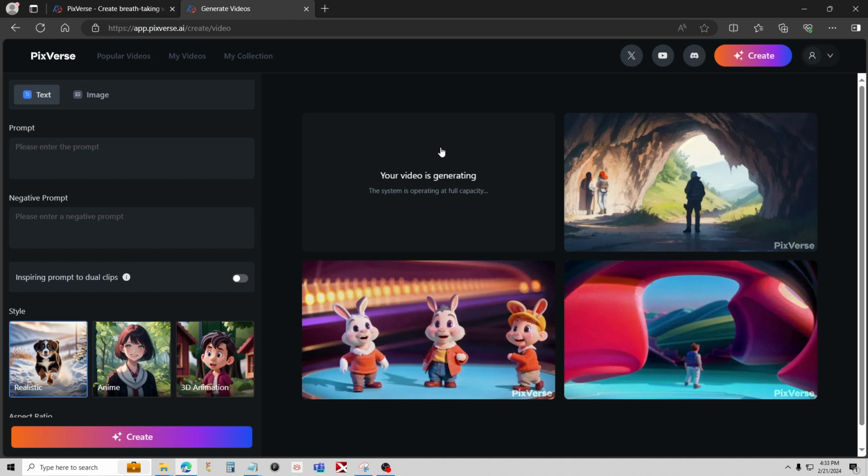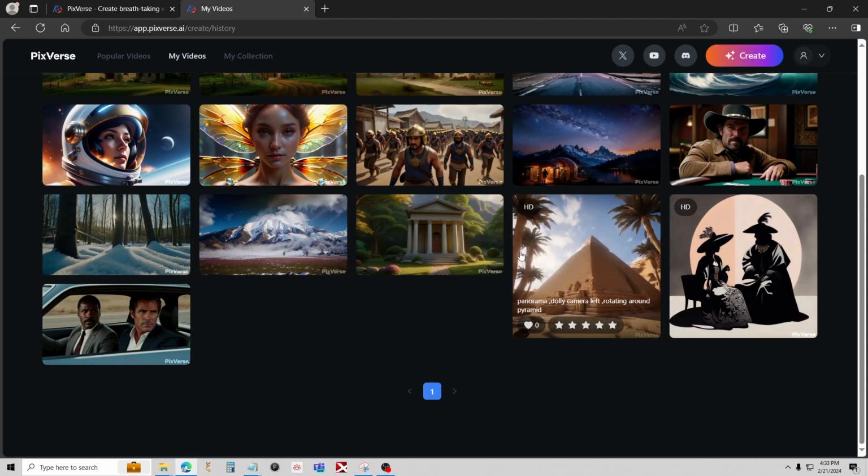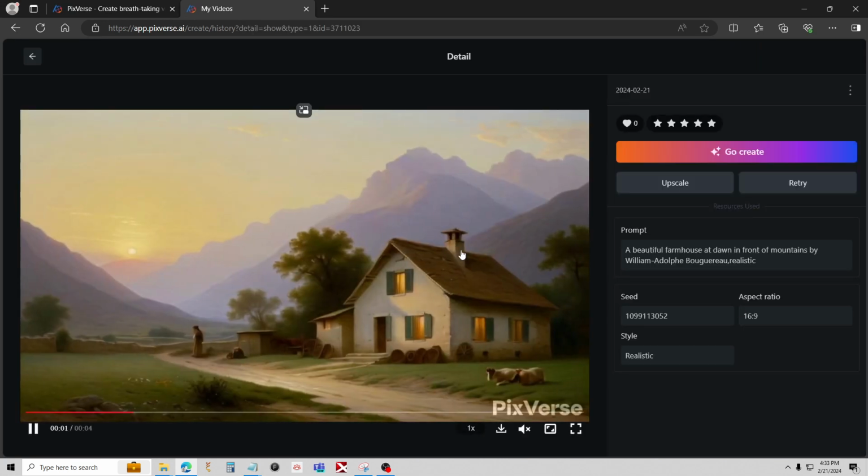So once you've got your prompt down where you like it and you've got kind of a cool video, you can just hit retry a few times and it'll change it up. And what's really cool too is this site actually lets you generate 4 creations at once. So while that's generating, we can go over here to my collection again. Let's go back here and I'll show you a couple other tricks. Now, both of these here were made from images, so I'll get to those in a minute. Let me show you how we can change some prompts here.